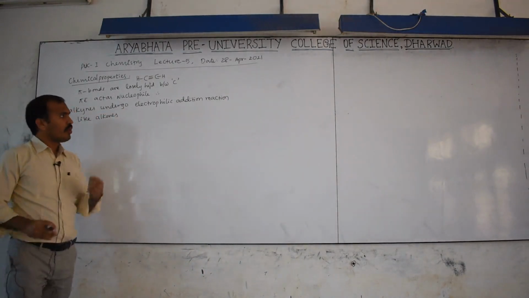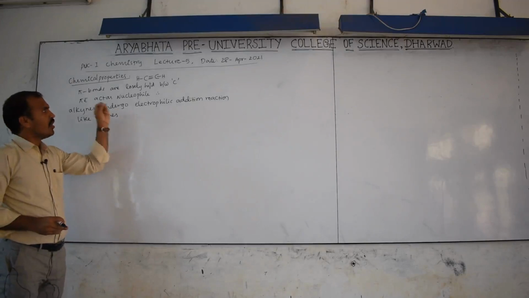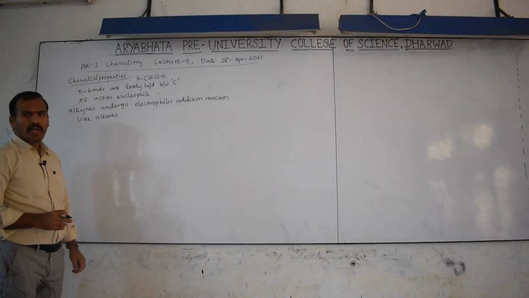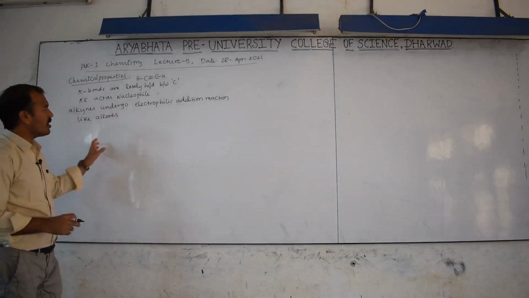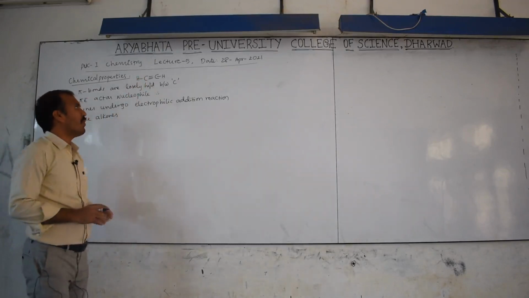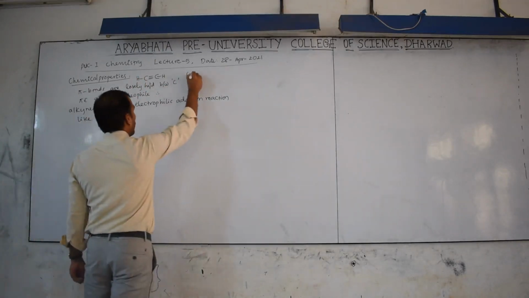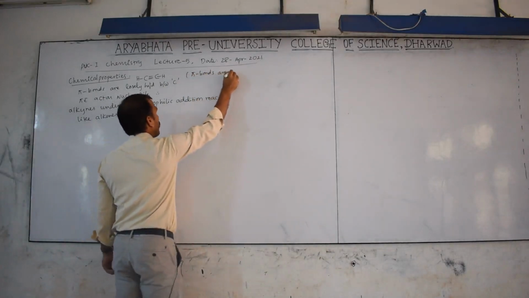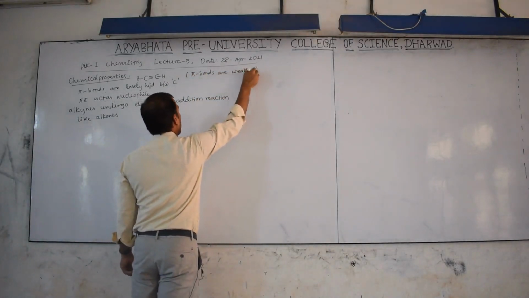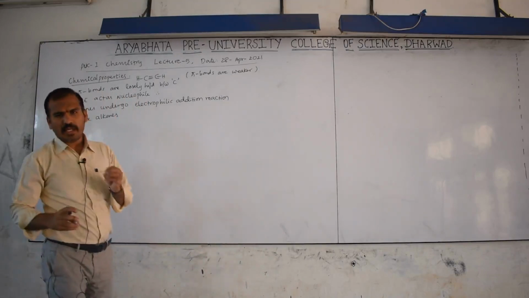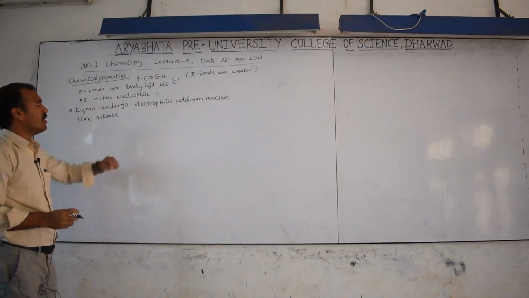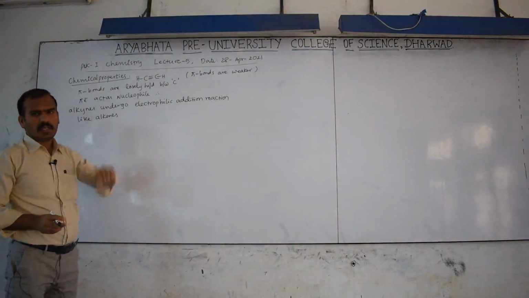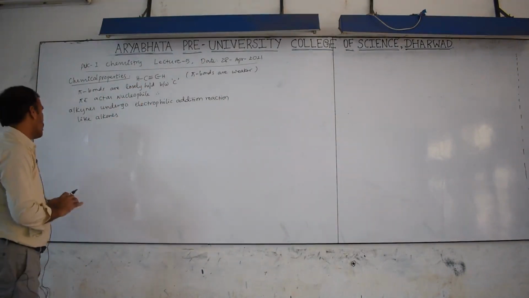Alkenes undergo electrophilic addition reaction. Alkynes also undergo electrophilic addition reaction because of this weak pi bond. Otherwise you can write here, pi bonds are weaker, therefore the bond easily breaks down and the electrophile is added at this multiple bonded carbon.